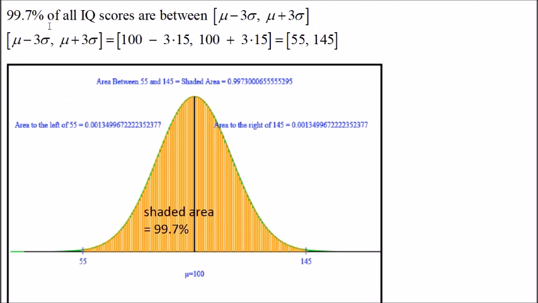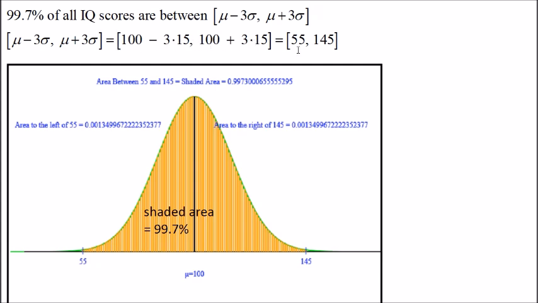The empirical rule also says that approximately 99.7% of all IQ scores are between mu minus 3 sigma and mu plus 3 sigma. So we have 100 minus 3 times 15, and 100 plus 3 times 15.